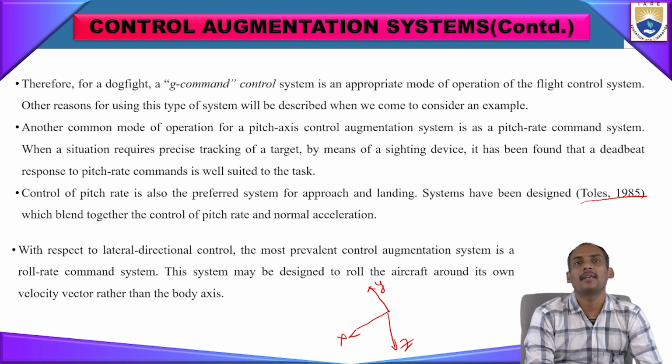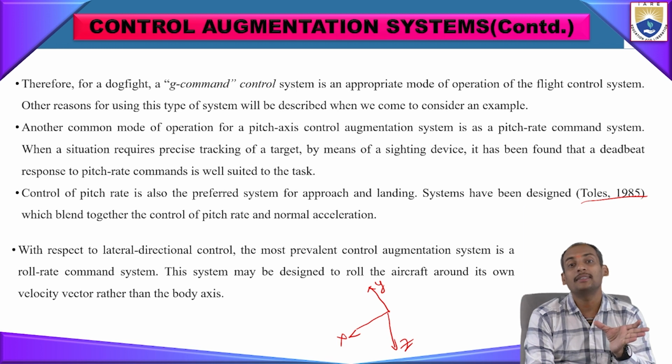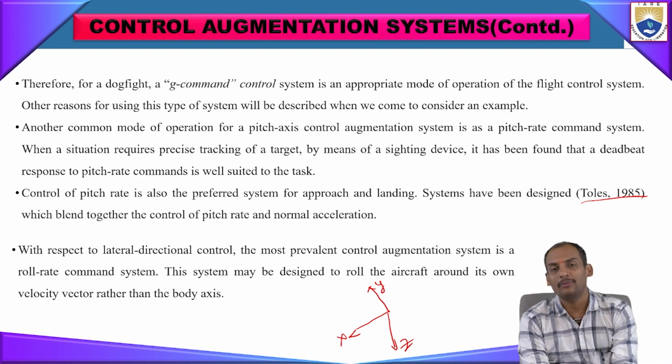With respect to lateral and directional control, the most prevalent control augmentation system is the roll rate command system, and this may be designed to roll the aircraft around its own velocity vector rather than the body axis. As I said earlier, there will be a pitch augmentation system and a roll, or directional, augmentation system. In both ways, these control systems are augmented to make the aircraft controllable in a stable condition. That is what we'll see.